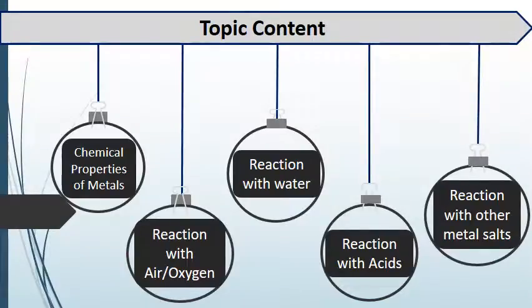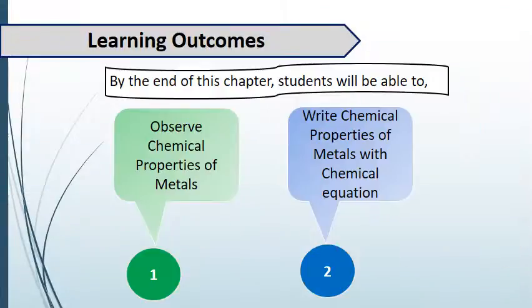Our today's topic is chemical properties of metals. In this, we are going to study the reaction of metals with air or oxygen, reaction of metals with water, reaction of metals with acid, and reaction of metals with other metal salts. By the end of this topic, you will be able to observe chemical properties of metals. You will be able to write chemical properties with chemical equations.